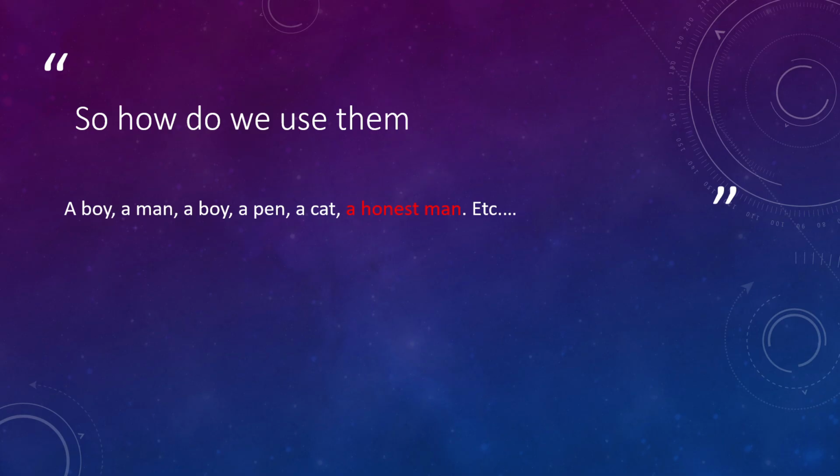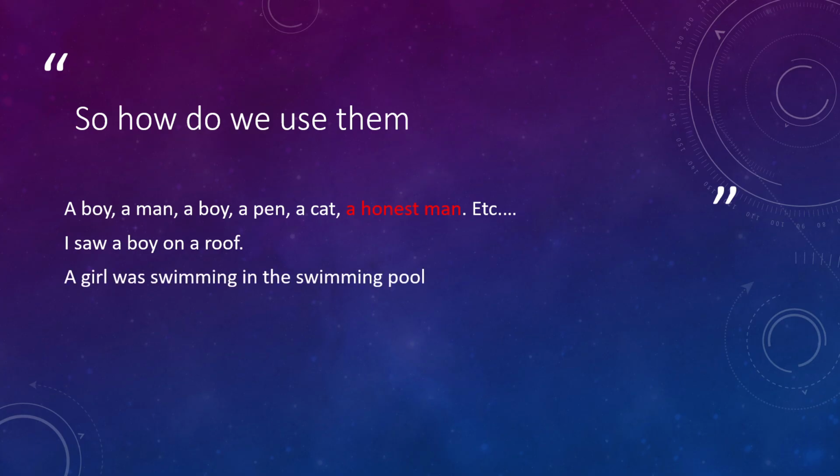But we cannot say a honest man, because even if honest starts with the letter H, it starts with the sound O, which is a vowel. And we can say I saw a boy on a roof, or a girl was swimming in a swimming pool.